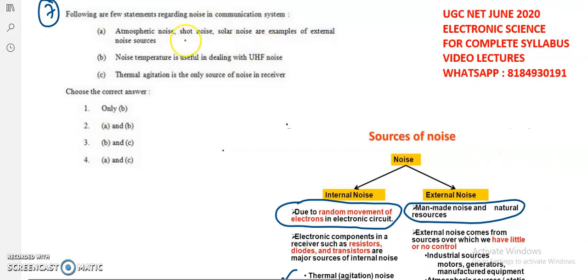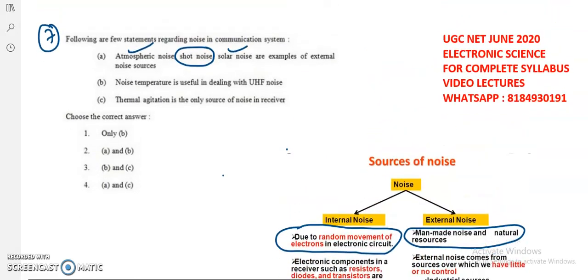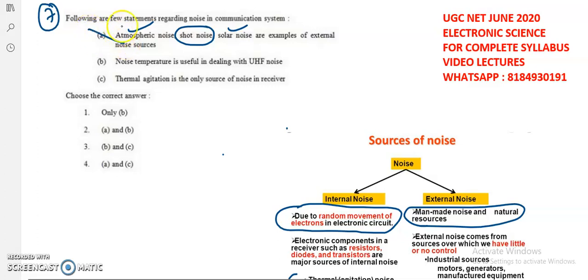So coming to the first option, A: atmospheric noise, shot noise and solar noise are examples of external noise sources. Atmospheric noise is fine and solar noise is also fine, but shot noise is not an external noise; it is an internal noise. Both solar noise and atmospheric noise are external noises. So definitely option A is the wrong one. The second option has A and the fourth option also has A, so you can remove the second and fourth options and focus on 1 and 3.